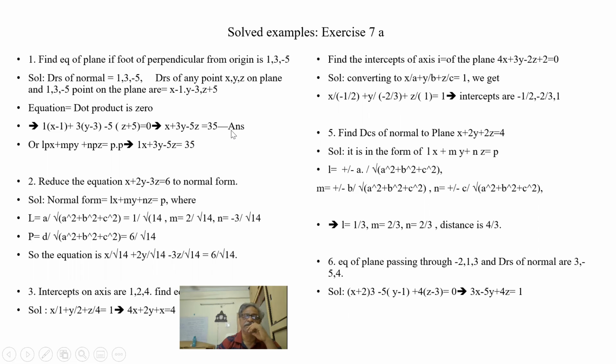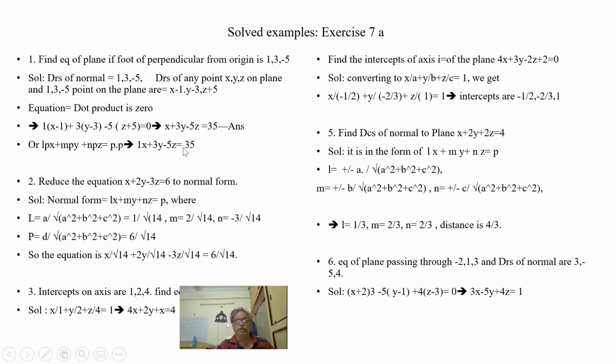This is the answer. Otherwise, you can put it in the general form, ax plus by plus cz is equal to d. So LP is 1, so 1x, MP is 3, so 3y, NP is minus 5, so minus 5z is equal to p square, which is p into p, root of a square plus b square plus c square. What is it? 1 plus 9 is 10, plus 25 is 35. So p square is root of 35 into root of 35, which is 35.